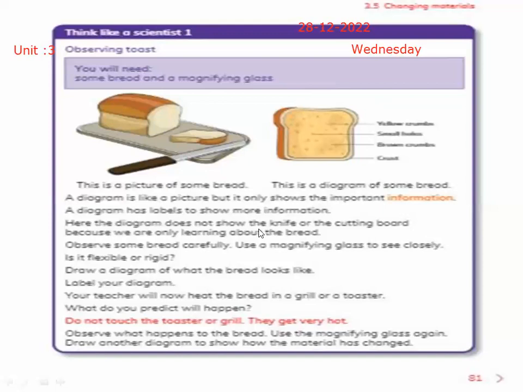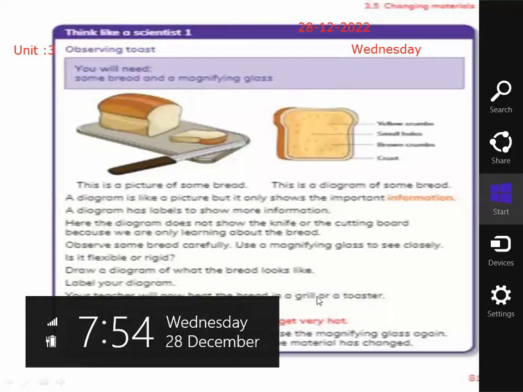Here the diagram does not show the knife or cutting board because we are only learning about the bread. Why is it not showing the knife and the cutting board? Because we are studying the bread, not the knife and the cutting board. Observe some bread carefully. Use a magnifying glass to see closely. Is it flexible or rigid? So how is the bread? Bread is flexible, not rigid. Write flexible in front of the question.